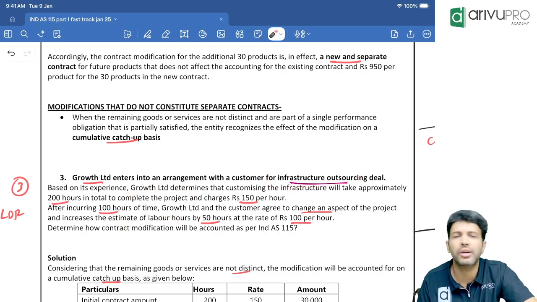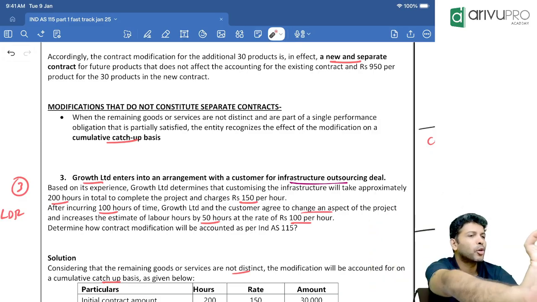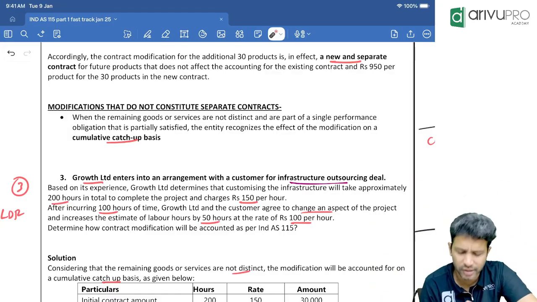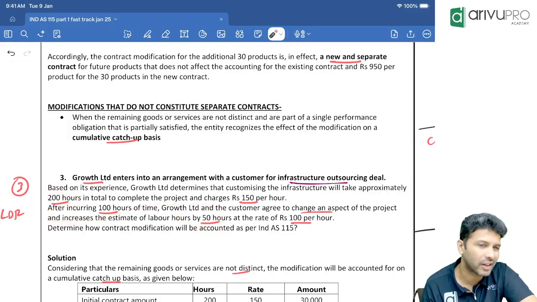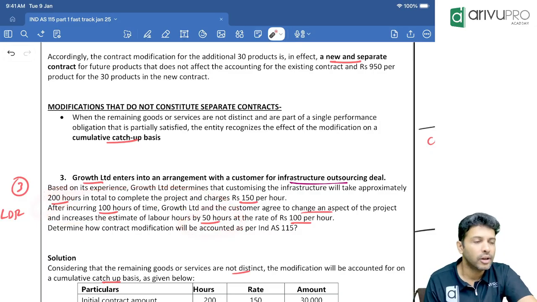Same service only. Maybe the customer said there is some vastu problem, so instead of putting it on the north side, put it on the south side. Due to some modification, our time from 200 hours has become 250 hours. From 200, it has become 50 hours extra.